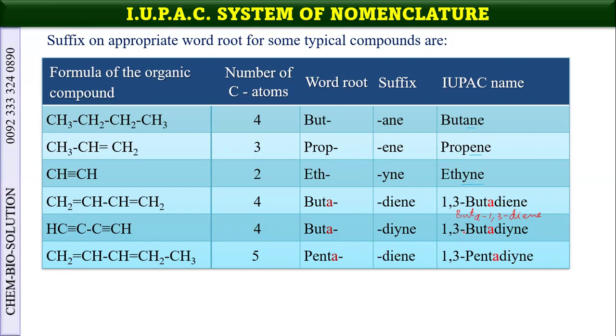Similarly, here we should write buta-1,3-diene. So you can see here 1, 2, 3, 4. So at the 1 and 3 positions double bonds are there. And similarly here 1,3-pentadiene. So it should be written according to the recommendation of 2013, penta-1,3-diene.